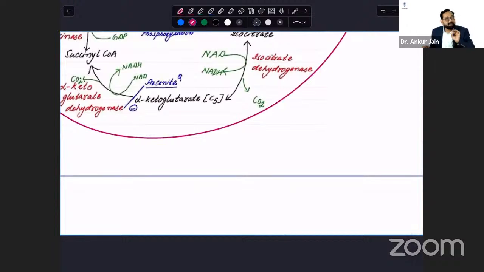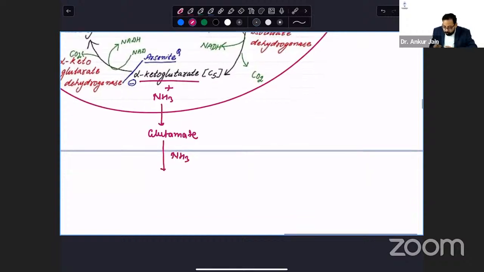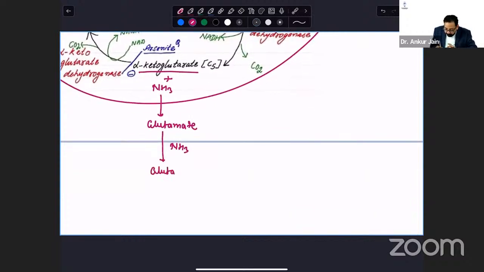how you will remember the symptoms of urea cycle defect. First, in urea cycle defect, ammonia is increased. Whenever ammonia is increased, ammonia binds with alpha ketoglutarate to form glutamate. This glutamate binds further with ammonia to form glutamine. Glutamine.